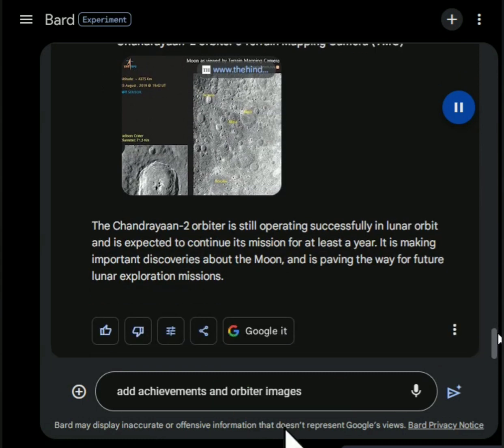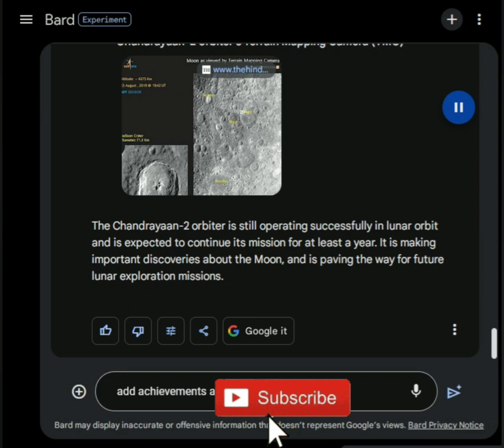The Chandrayaan-2 orbiter is still operating successfully in lunar orbit and is expected to continue its mission for at least a year. It is making important discoveries about the Moon, and is paving the way for future lunar exploration missions.